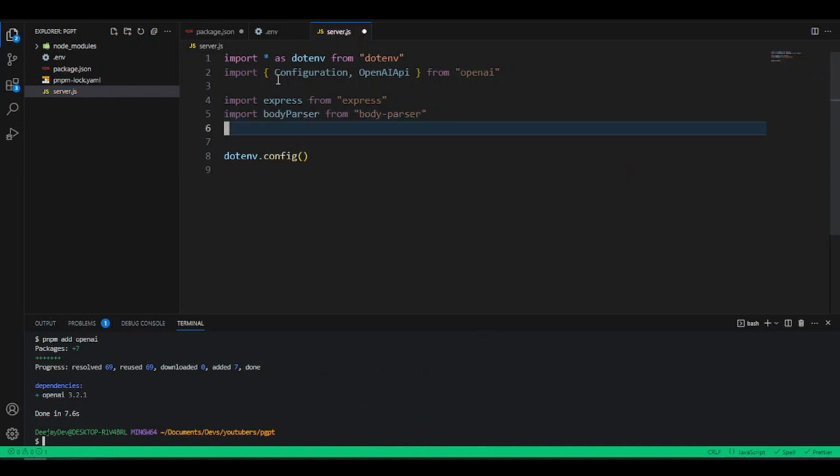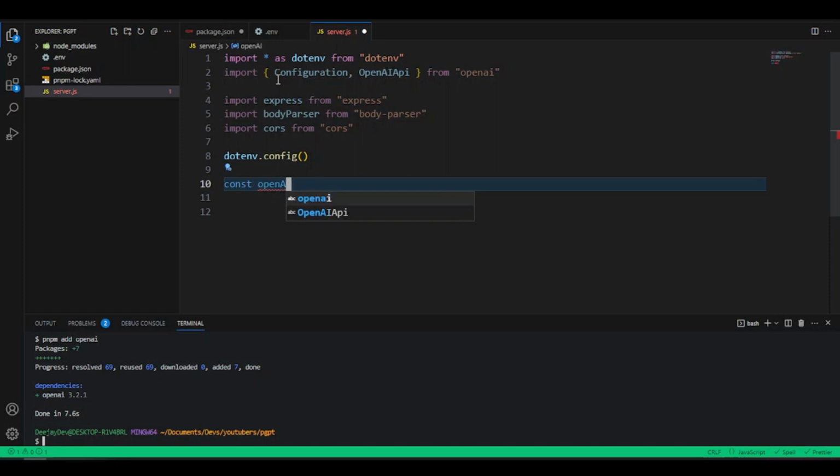We will still import cors. Once we've imported all these packages, we want to configure our OpenAI. To do that, we first create a variable, and we could call it openAIConfig. You can call it anything you want, you can call it goat, you can call it monkey, no matter. And then here, you just say you want to do a new configuration.